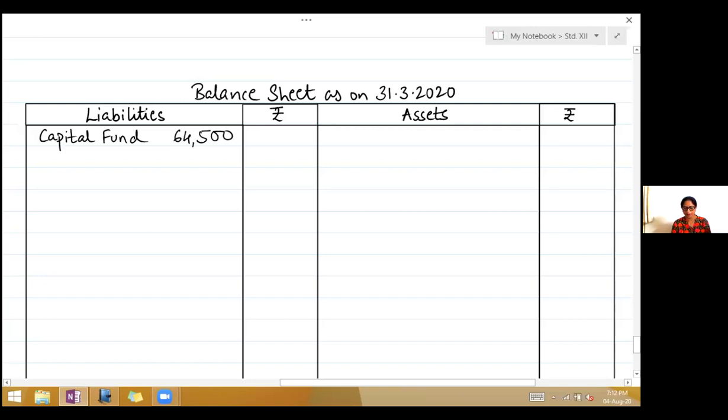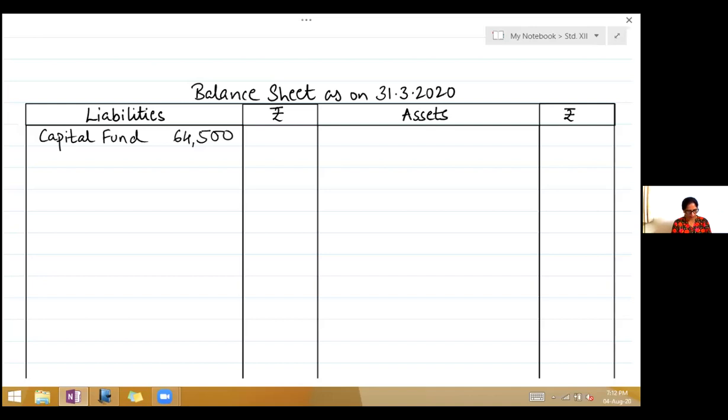Now look here, bank overdraft is given on the liability side, and on the payment side, the first one, by balance brought down, bank overdraft. When two effects are shown, that means this is paid off, so we do not have to show it again. Remember, when two effects are shown, one in the opening balance sheet and one in the receipt or payment side, we do not show it.